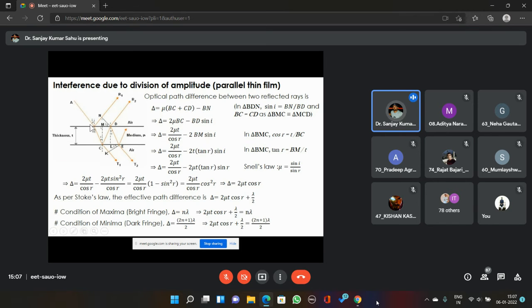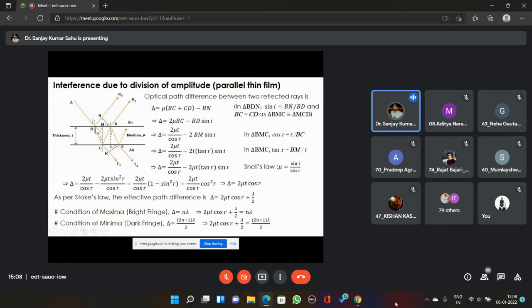Now till the point B, both R1 and R2 are traveling a similar distance in the same medium. Till the moment point B, both R1 and R2 got generated from A, right? They are part of A. From here, R1 is getting reflected directly, and R2 is getting generated after reflection from the second interface and twice refraction from the first interface.